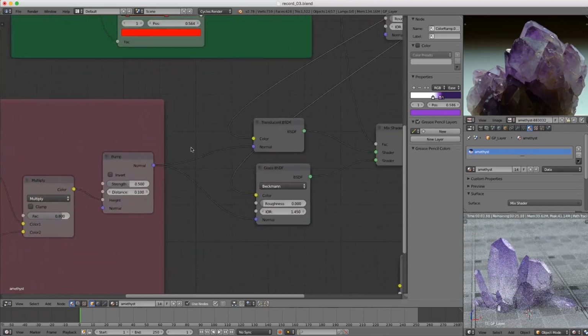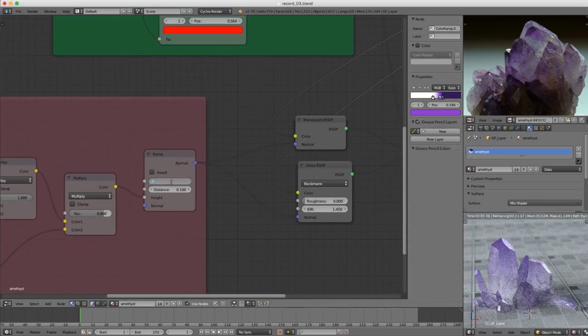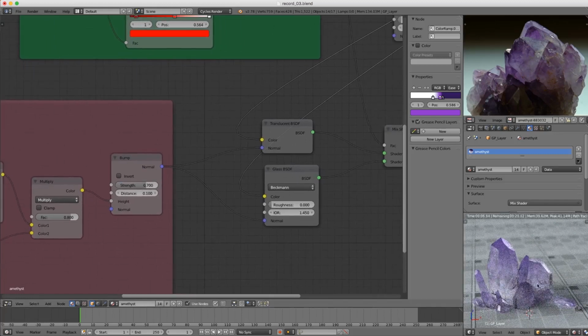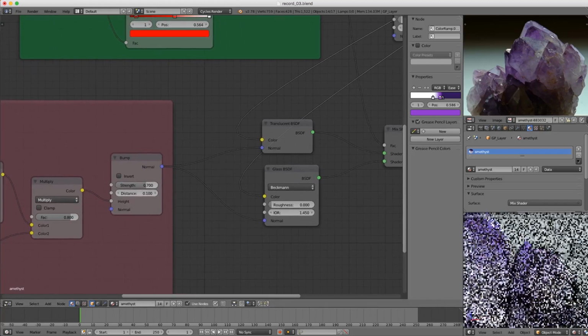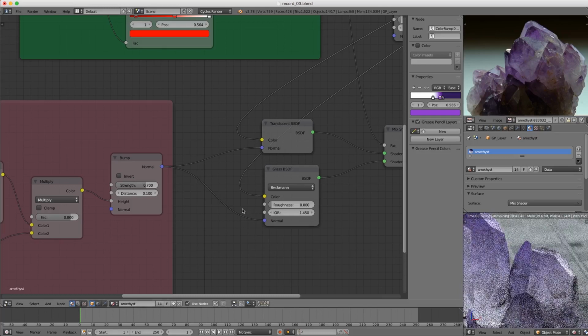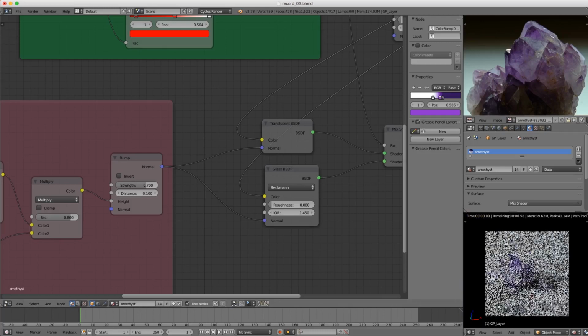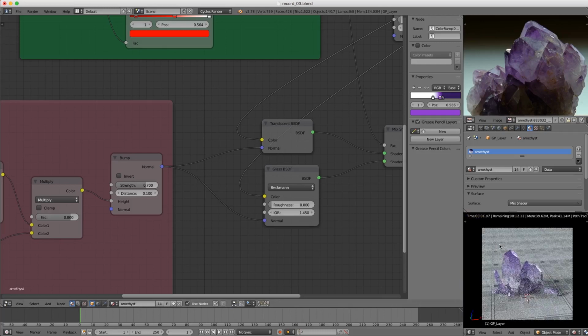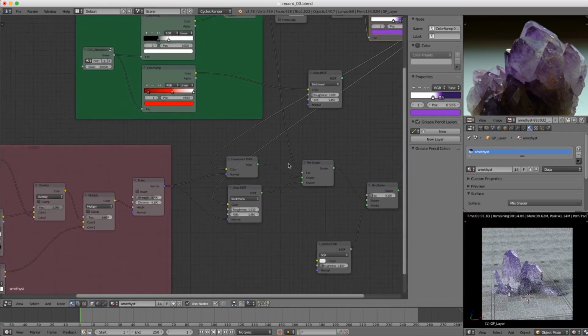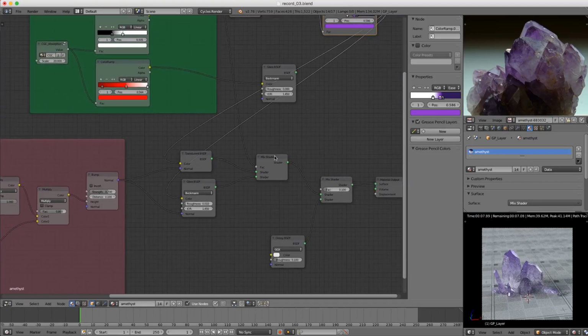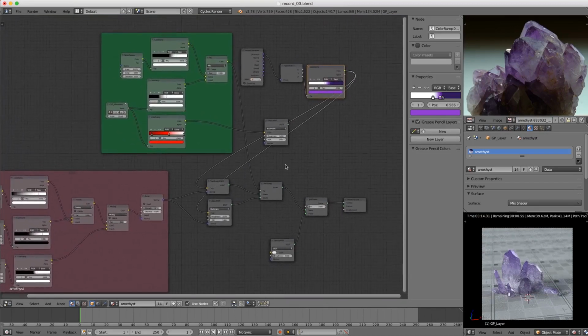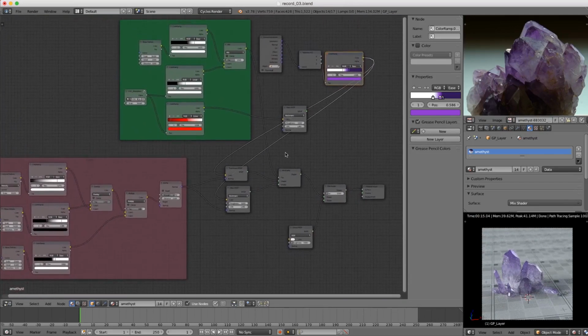I wonder if I could bump up the strength of the first bump map. That's going to help. By bumping up the strength of that refractive bump, it's going to give us some darker spots like we see up here. Cool. So that's an example of how you can create a gradient style coloration as well as a more uniform color from the ruby. So I hope you've been able to learn from this in a way that you can apply it to your own projects.